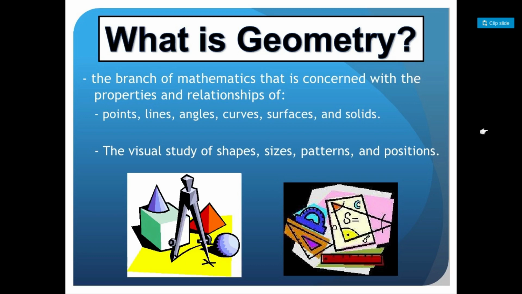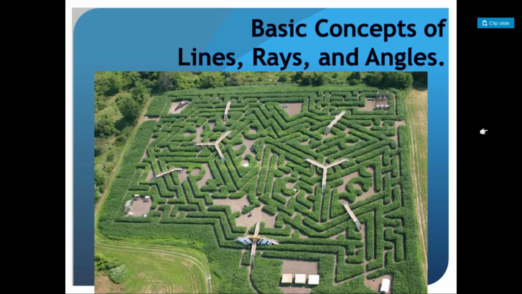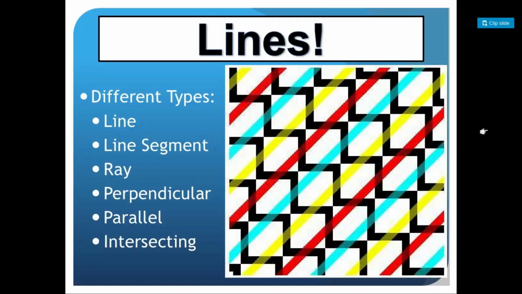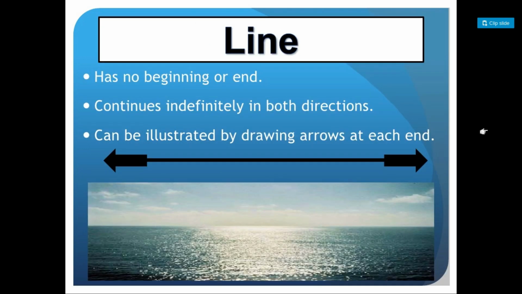So we'll start from points and lines. We'll learn the basic concepts of lines, rays and angles. In line itself we have different types. The first one is line, and then line segment, ray, perpendicular lines, parallel lines and then intersecting line. Let's see what is a line. A line won't have any beginning or end. It is indefinitely extended in both the directions, right?